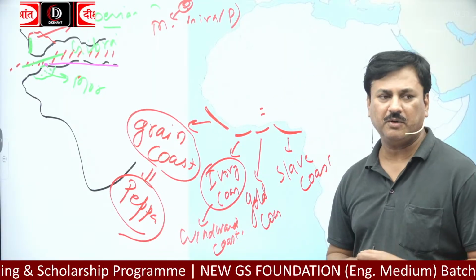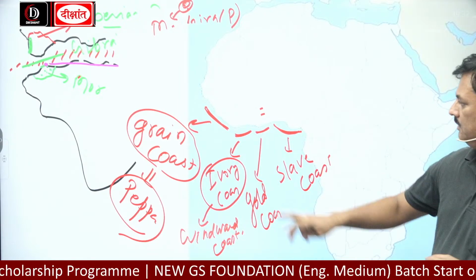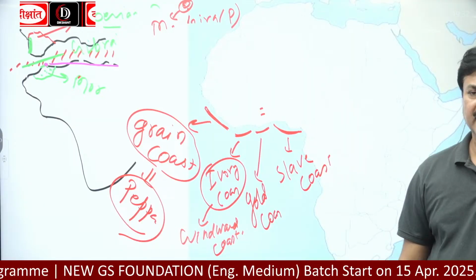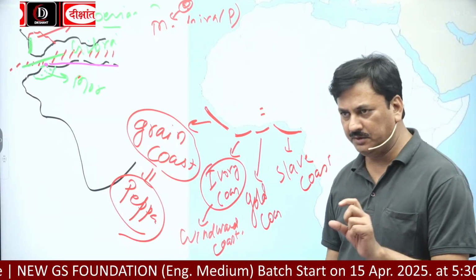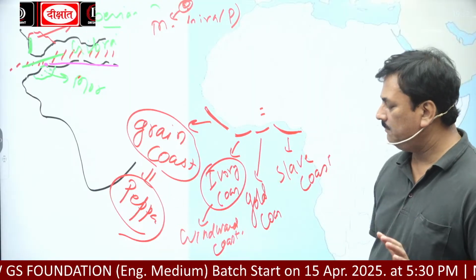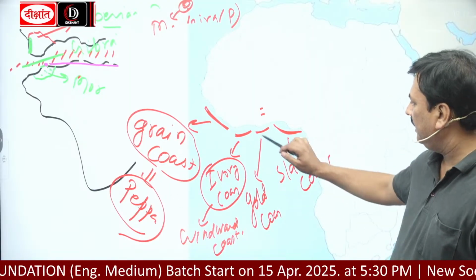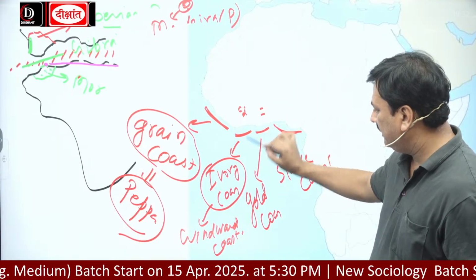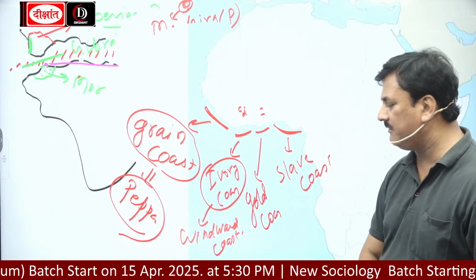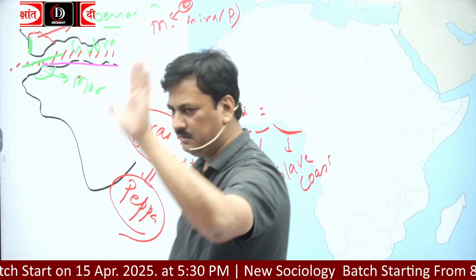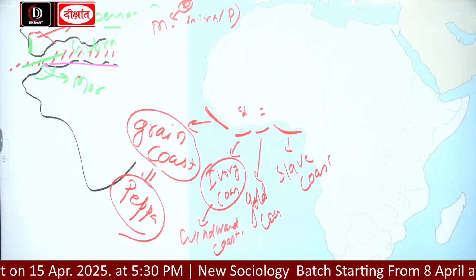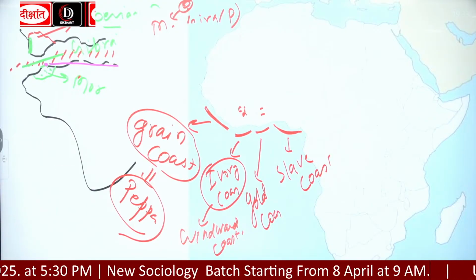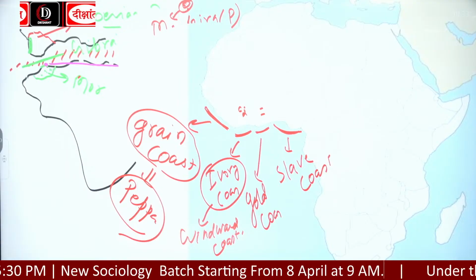So this is very important. Grain Coast, the coast of Liberia and Sierra Leone, is famous for pepper transportation. Côte d'Ivoire is the country, and the coast of this country is called Ivory Coast because of the ivory trade during the time of Europeans. And Ghana is known for gold, so the coast of Ghana is called Gold Coast.